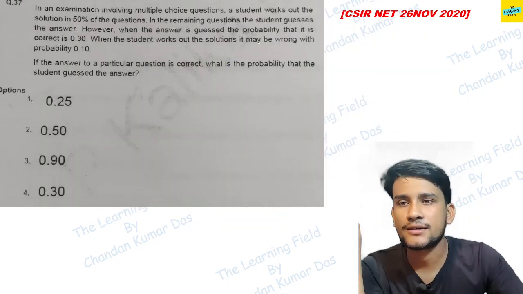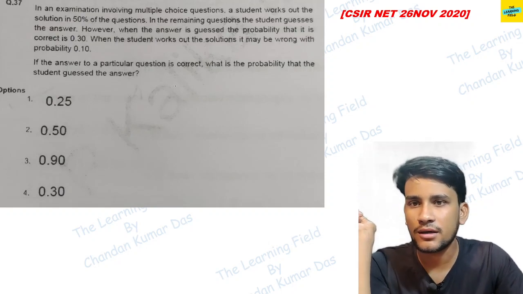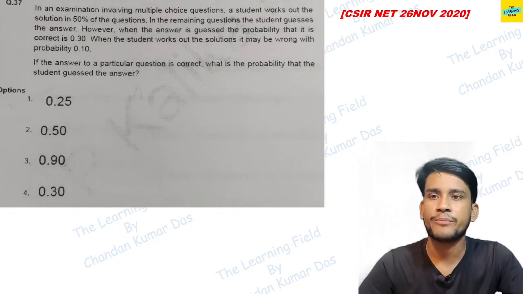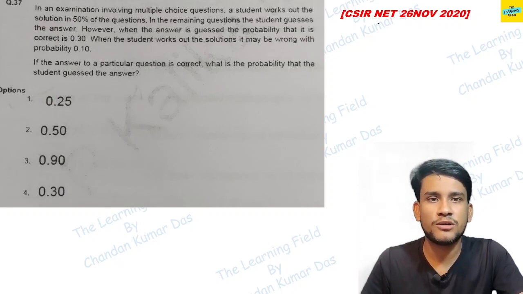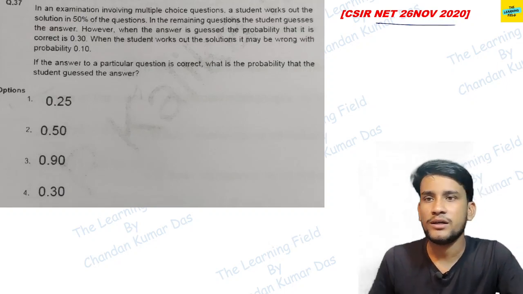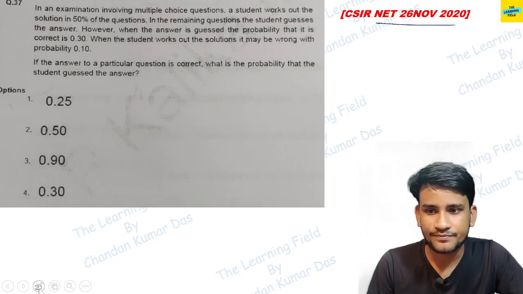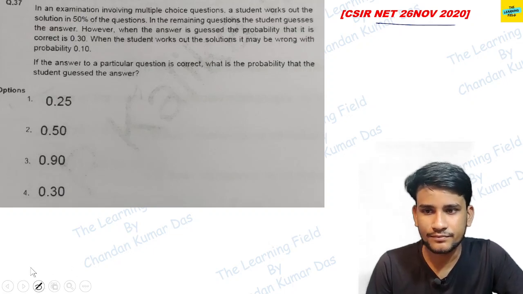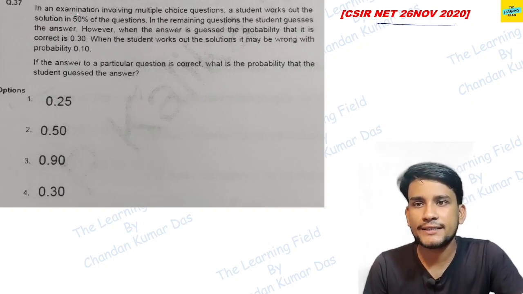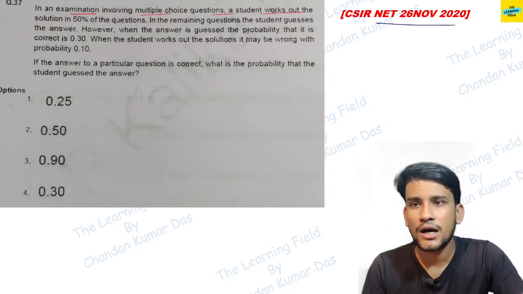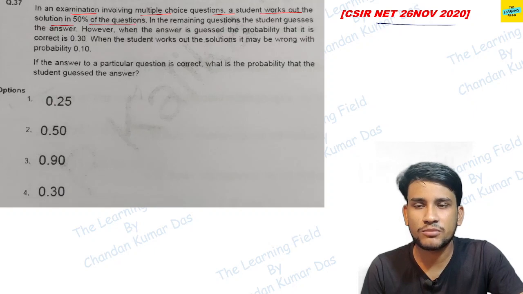Now this question is based on the Bayes theorem. Okay, so this is a question from November 2020. Bayes theorem का question है, ठीक है. So see, it says that in an examination involving multiple choice questions, a student works out the solution to 50% of the questions.